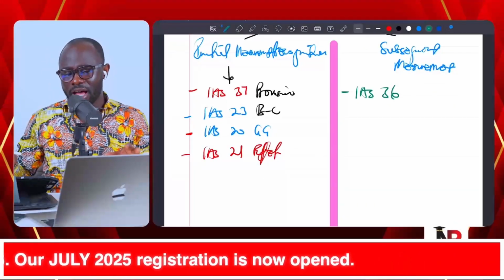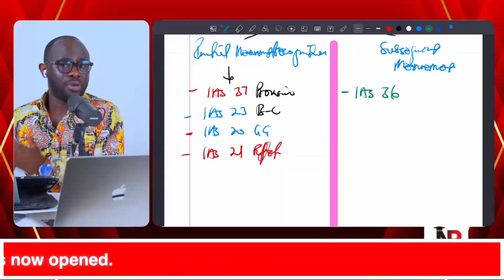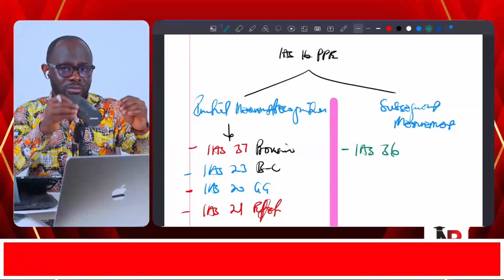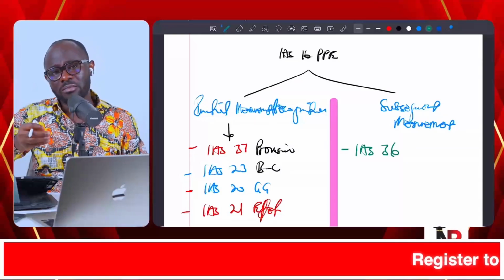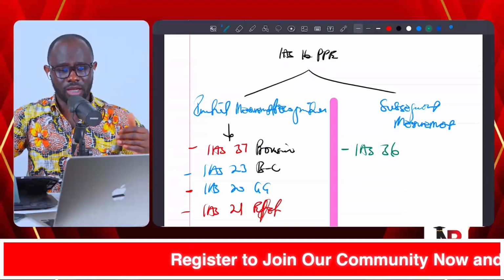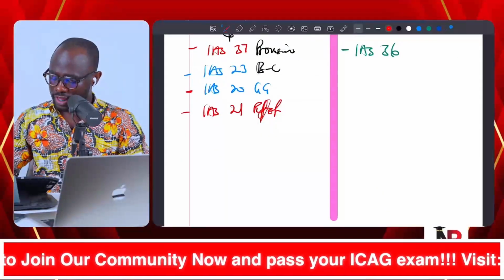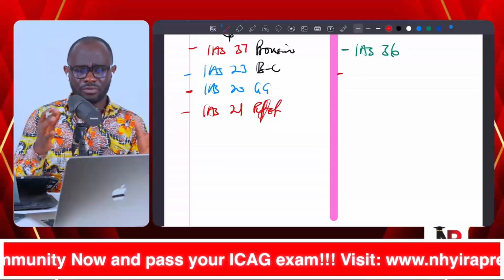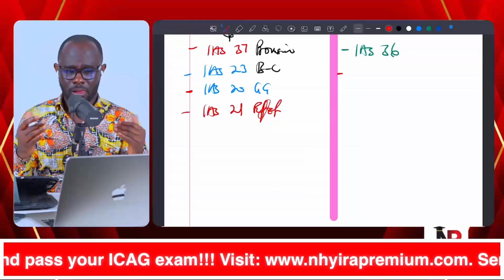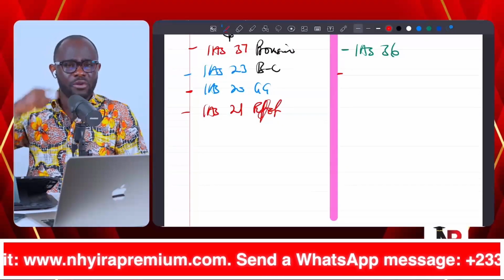And remember, it is not just in respect of the impairment of specific property, plant, and equipment. We also have impairment of a cash generating unit, which is a whole business suffering an impairment. But we're going to be coming back to that impairment. Not only that, there could be transfers on subsequent measurement. What do we mean? A property, plant, and equipment could be reclassified.